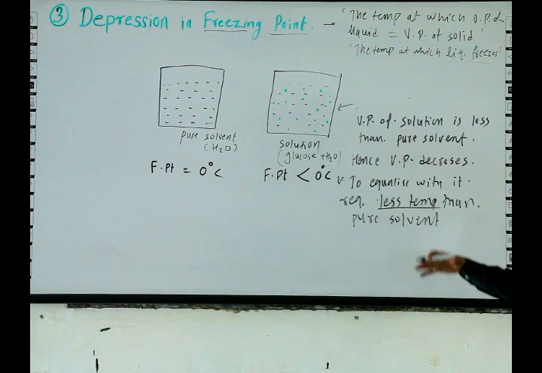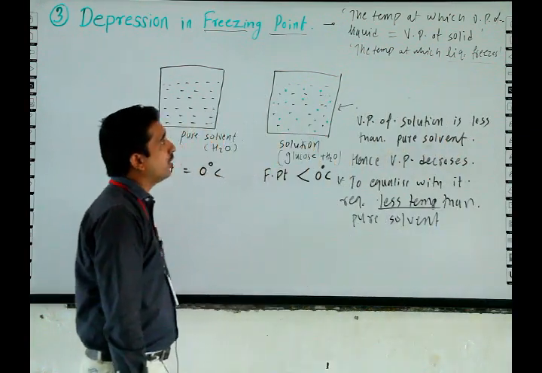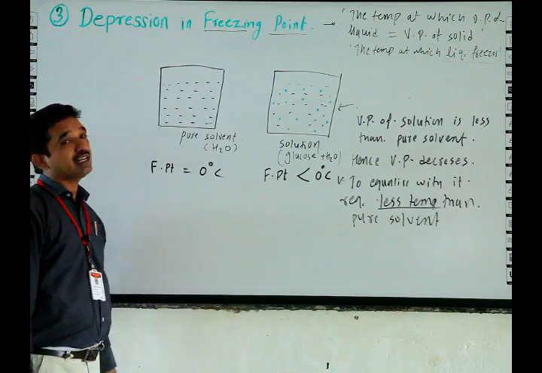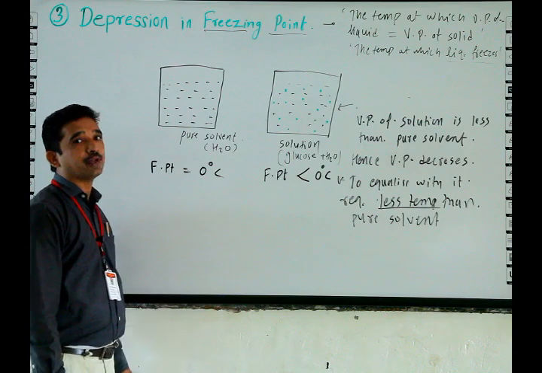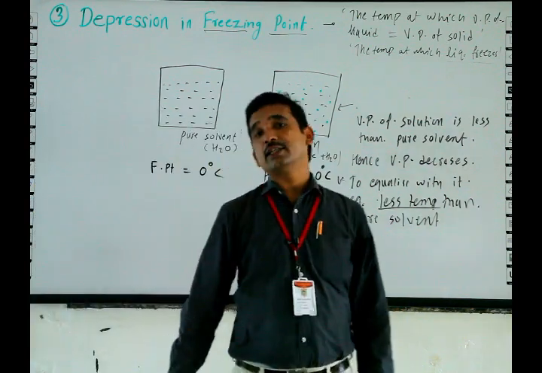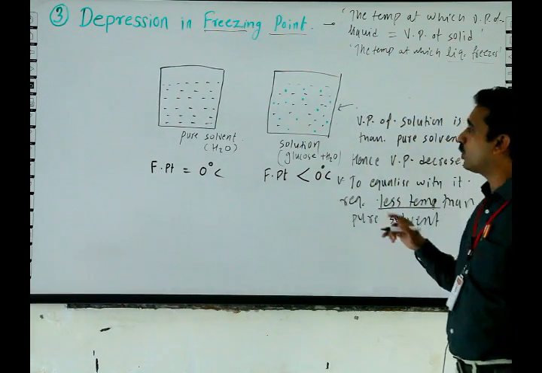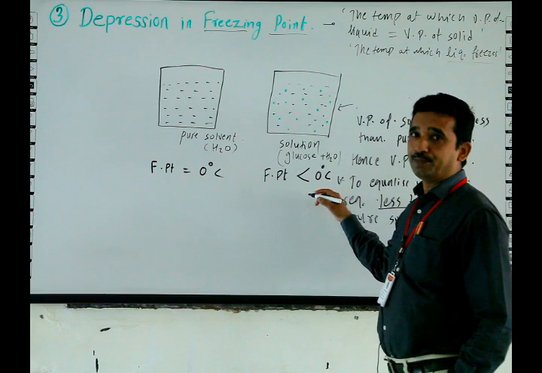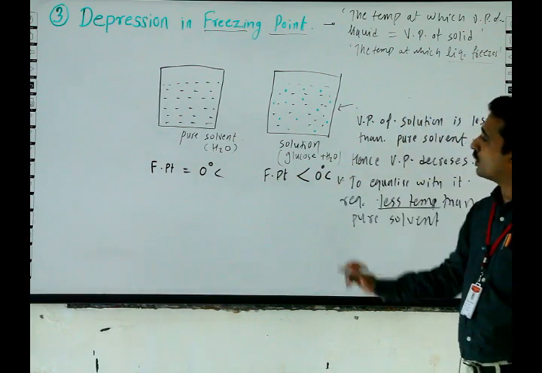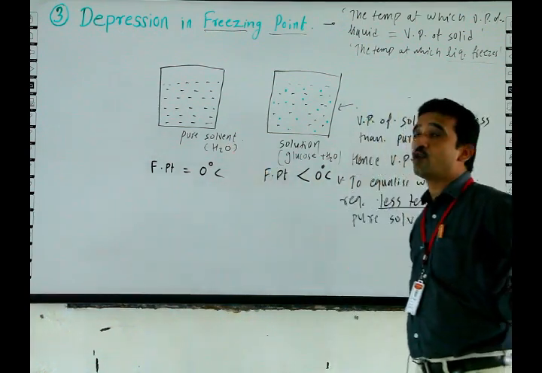Why is this less? Because due to the addition of solute particles, vapor pressure of solution slightly decreases, and to freeze the solution there is a requirement of less temperature. That is, the freezing point of solution is less than 0 degree centigrade, which is the value for pure solvent water.